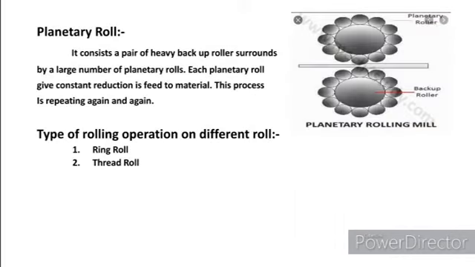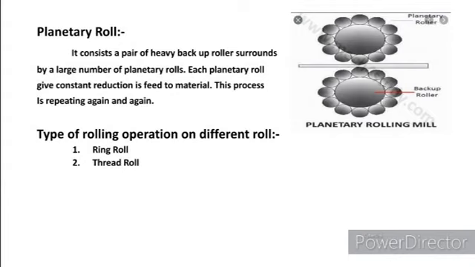Planetary roller. It has a pair of large rollers which have a number of small rollers attached to them, and each small roller reduces the cross section by the same amount, one by one, on the material. It can be explained by the diagram.